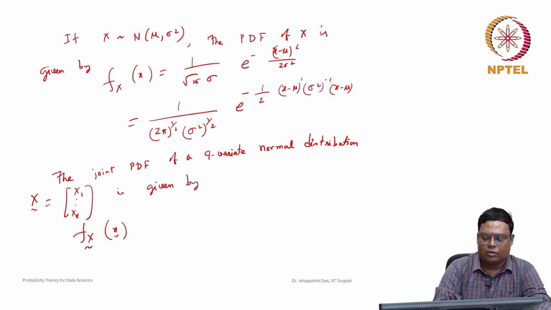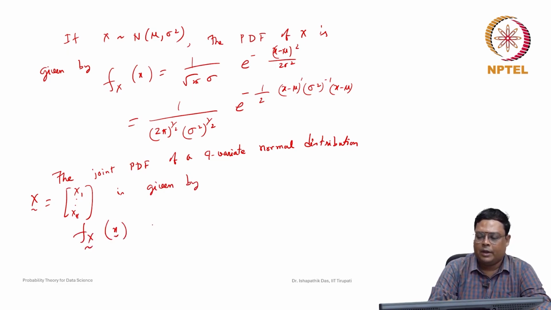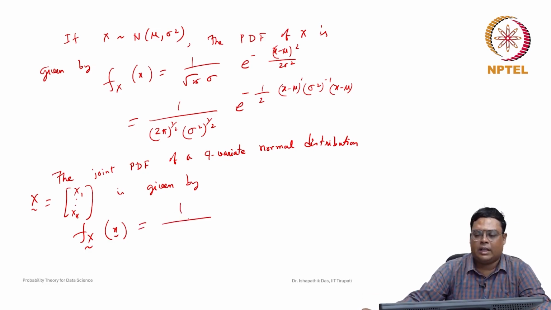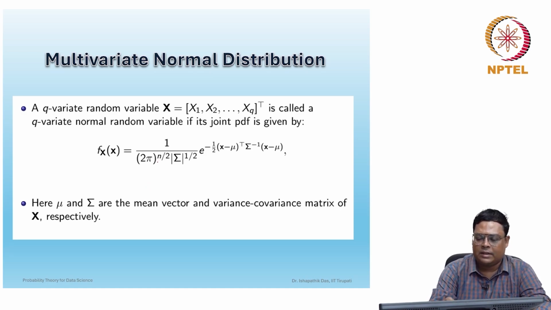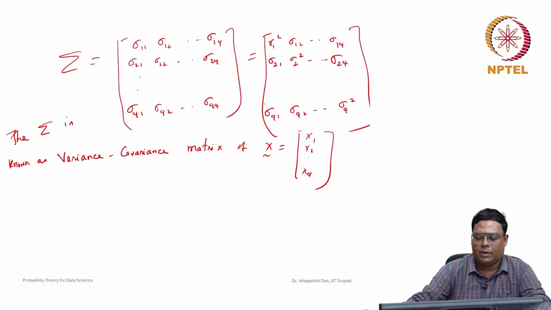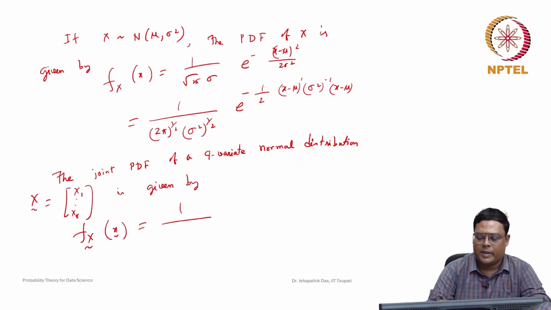So we are writing in a short notation, x tilde means x1, x2, ..., xq. So the q variate normal distribution of x is given by, because it is q, we will write that. Here you can see how it is represented. Here it is 2 pi. There may be a mistake here, because there is no n; it will be represented only by q. So this will be 2 pi whole to the power q by 2.